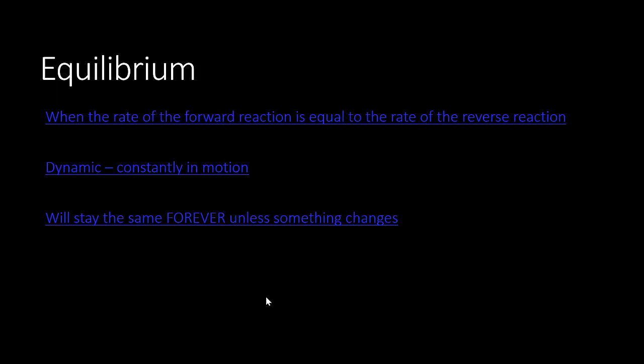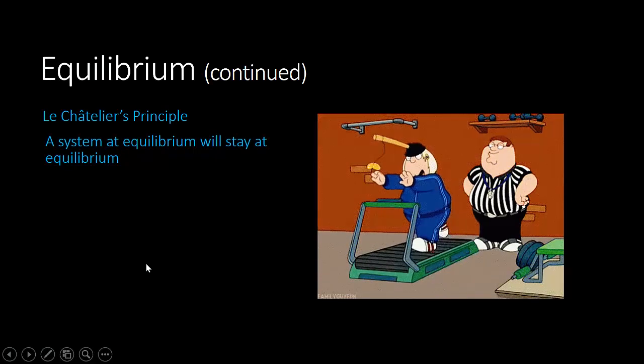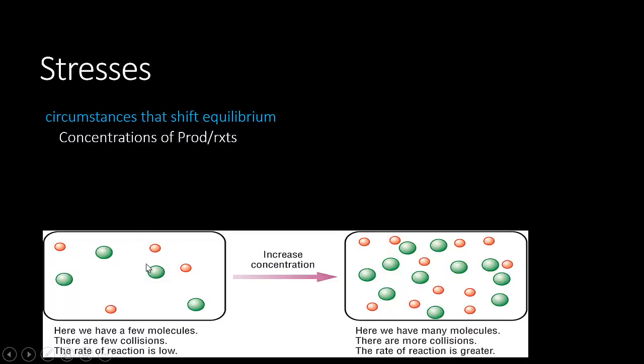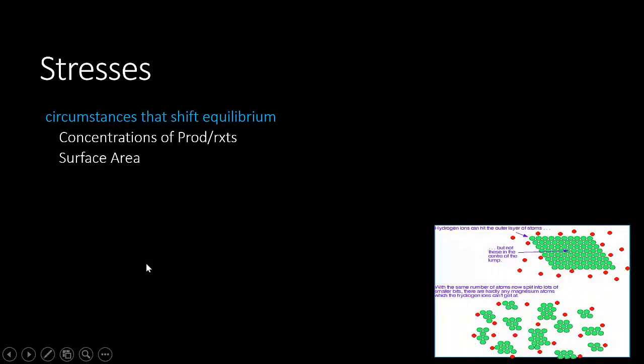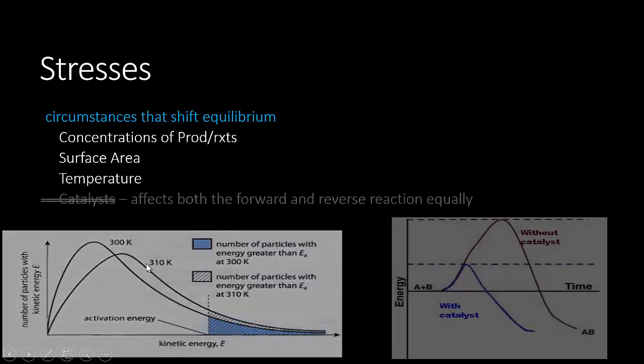So remember back in kinetics when we talked about speeding up a reaction, you could shift an equilibrium by causing something that made a reaction happen faster or favored the formation of reactants. So Le Châtelier's principle is simply putting that into place. So again, stressors are those that favor the formation of reactants or products. Remember, this means changing concentration, cutting up a solid, shifting the temperature.